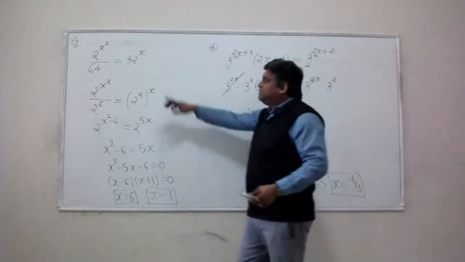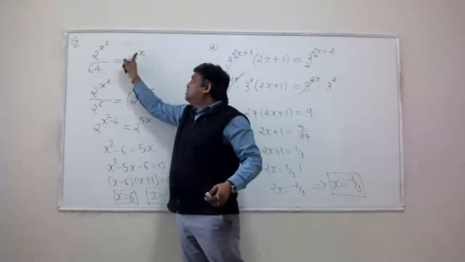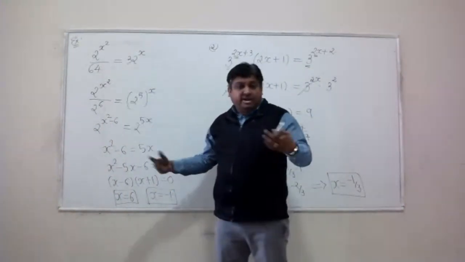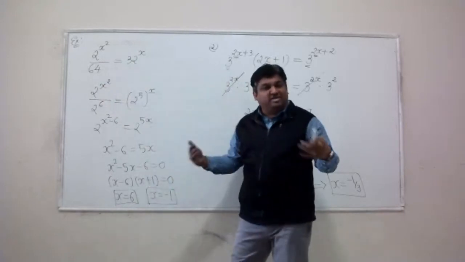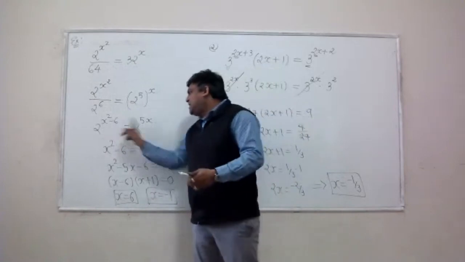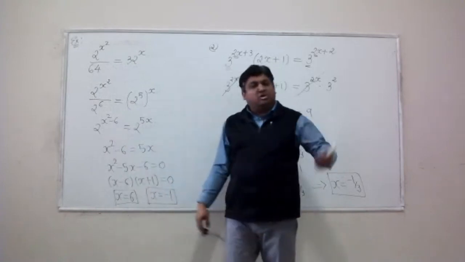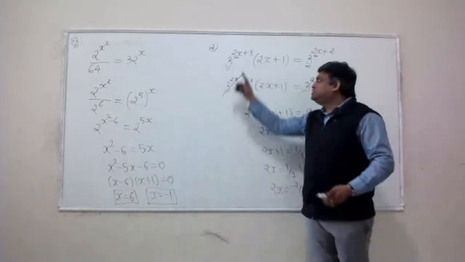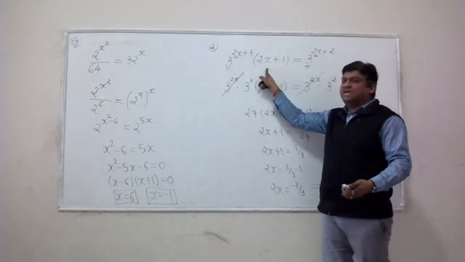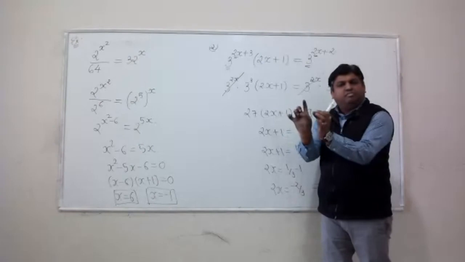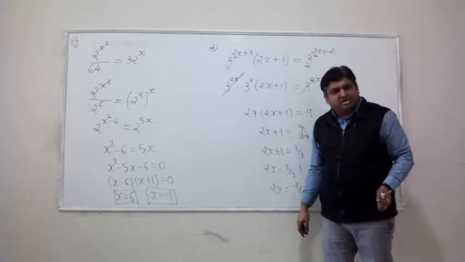Again, understand the difference between both of them here. x was only in the power. That's why my goal was to express both sides in the form of exponents with the same base. Comparing the powers would give me a linear or quadratic equation. Here the issue was different. I had variable x in the power, but then variable x showed up as a polynomial multiplied by the exponential thing.